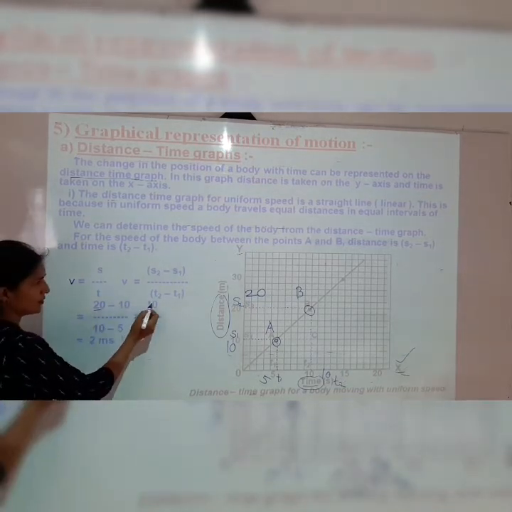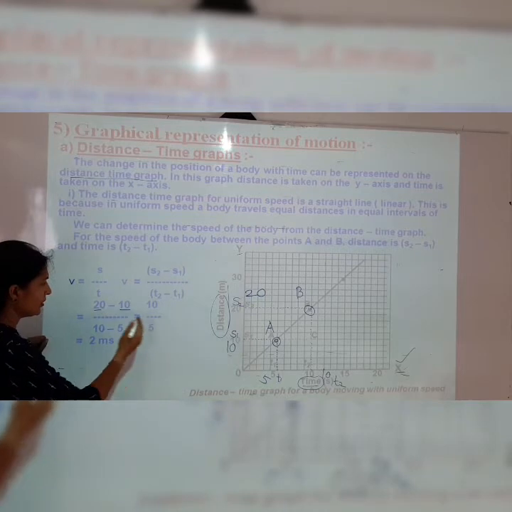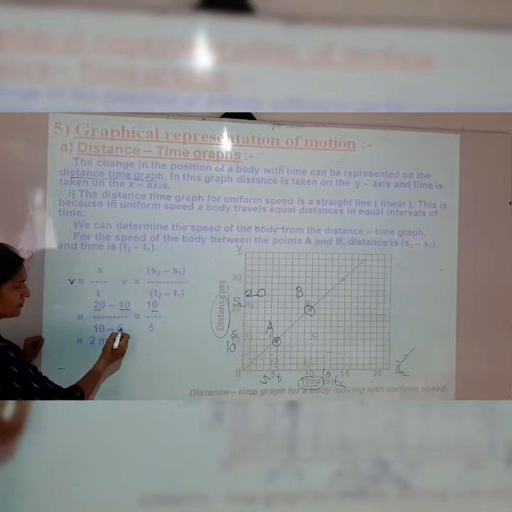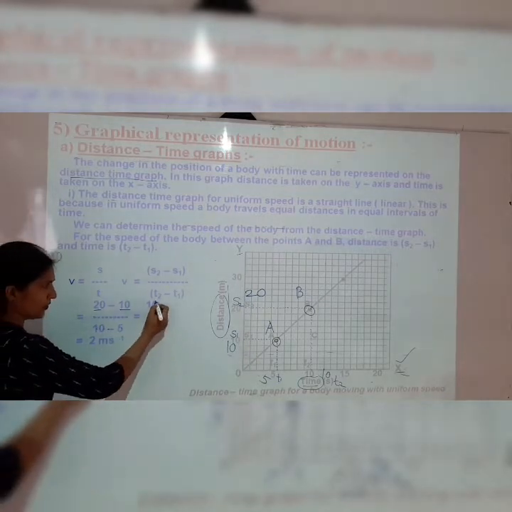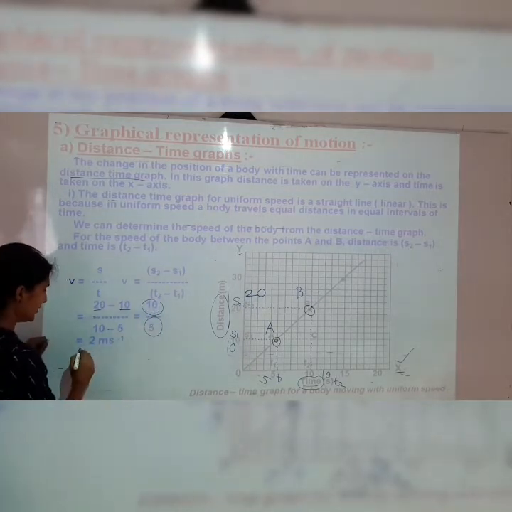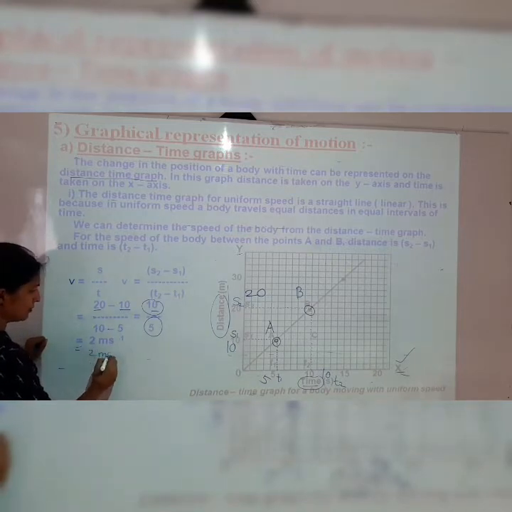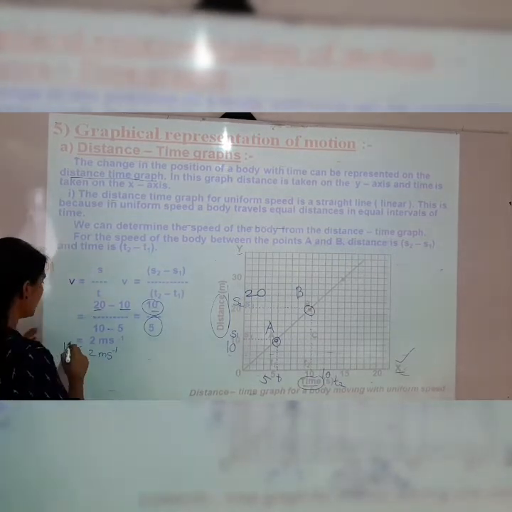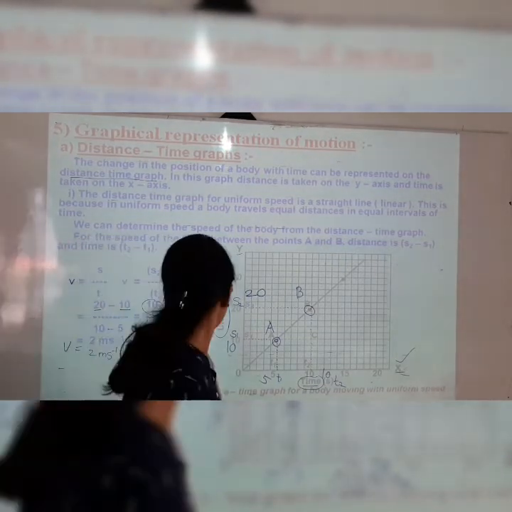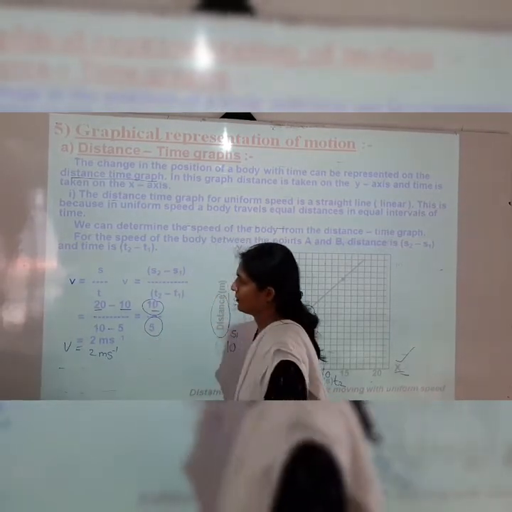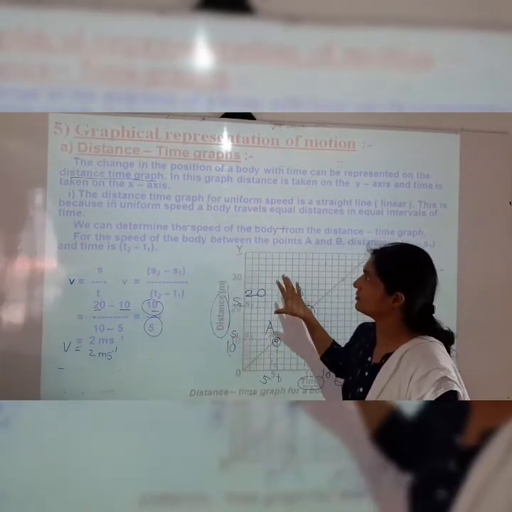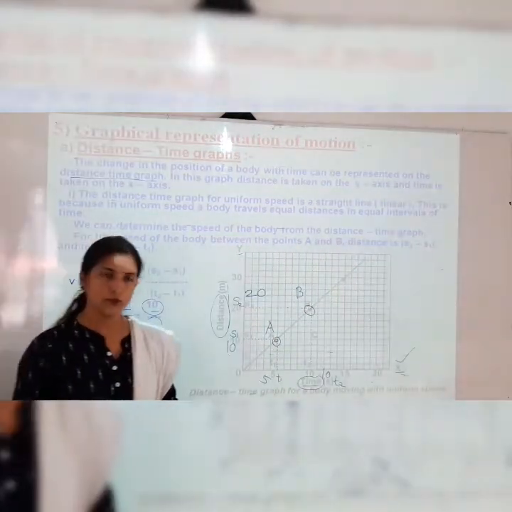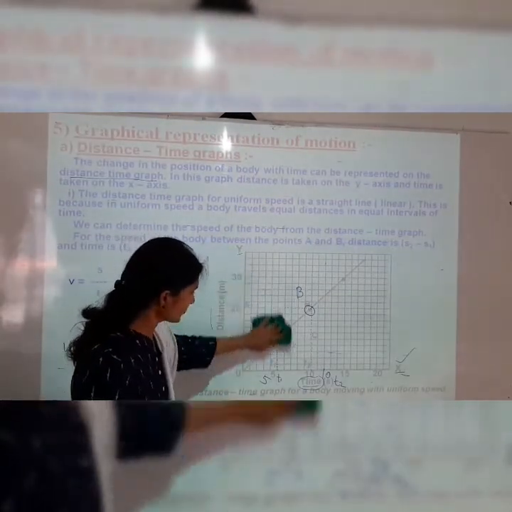Now s2 is 20 and s1 is 10, as I have shown here. So 20 minus 10 is equal to 10, upon time: 10 minus 5 seconds is equal to 5 seconds. So when 10 is divided by 5, the answer is 2 meter per second. That is the velocity. V is equal to 2 meter per second. In this way, this distance time graph helps us to show the objects in motion.